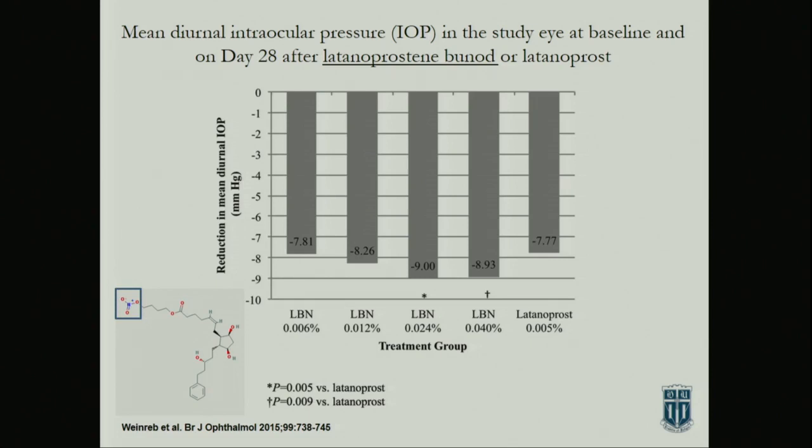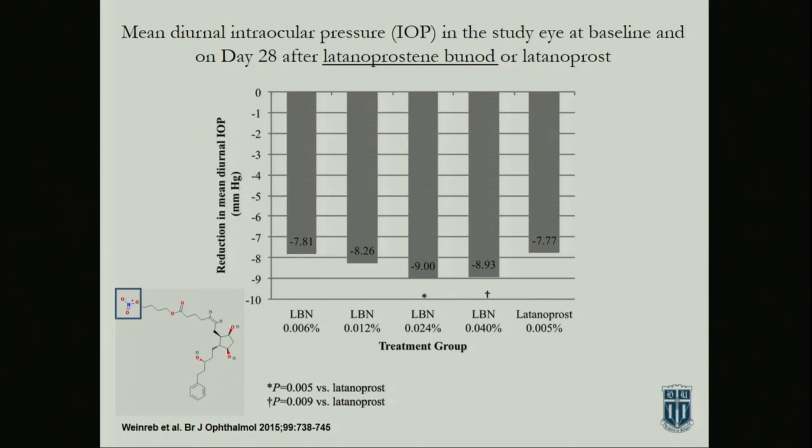This is the trial results looking at diurnal IOP. This is mean diurnal IOP. And they're looking at 3 concentrations of their drug. And again, remember, this is equimolar with the latanoprost because they're together versus latanoprost itself. Oh, I'm sorry, it looks like there are 4 concentrations of the drug.